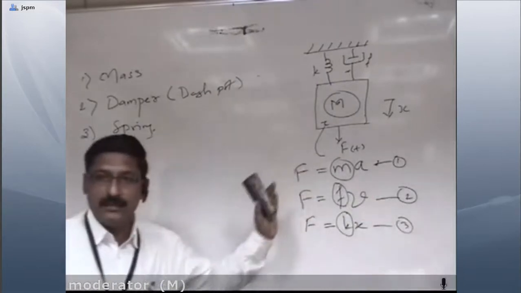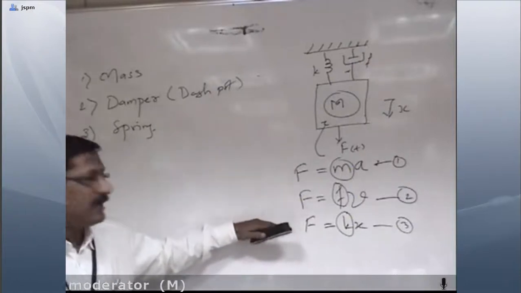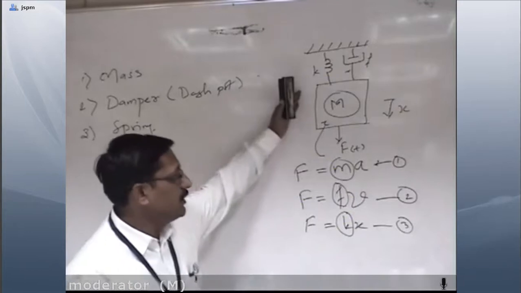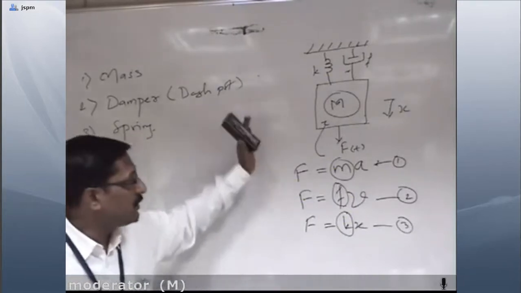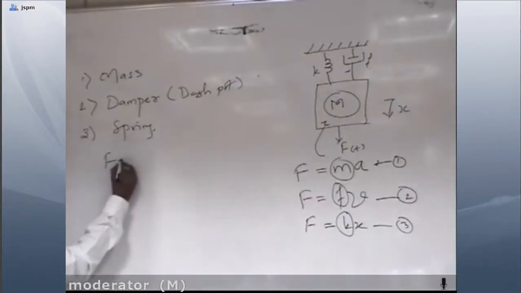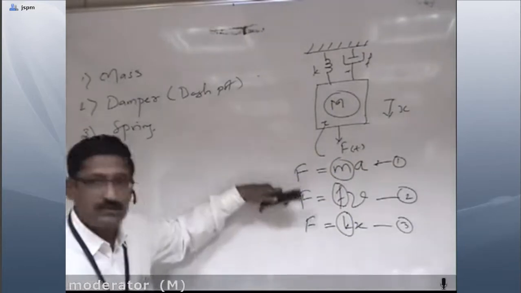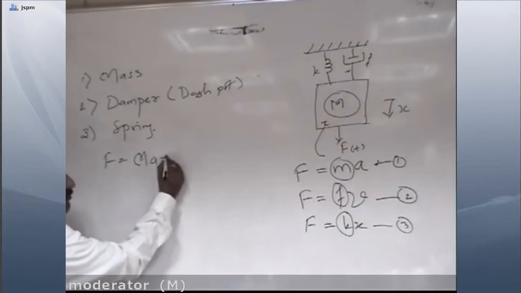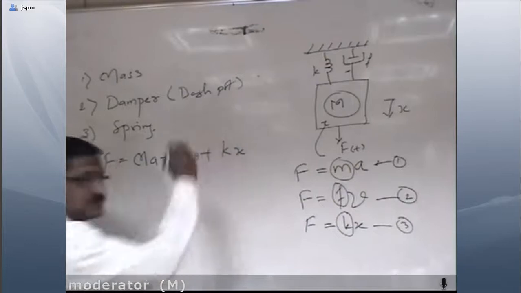If we combine these three equations, because all these actions happen due to the application of force only, then for this body the mathematical expression is F equal to MA plus FV plus KX.